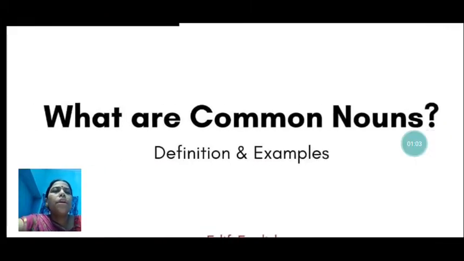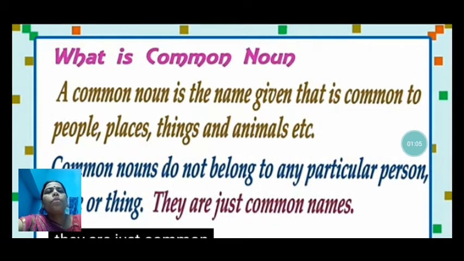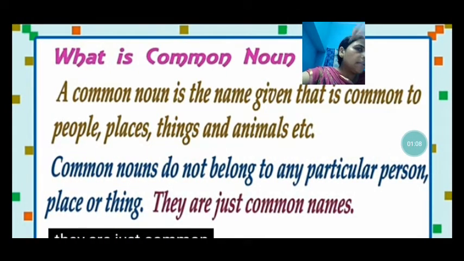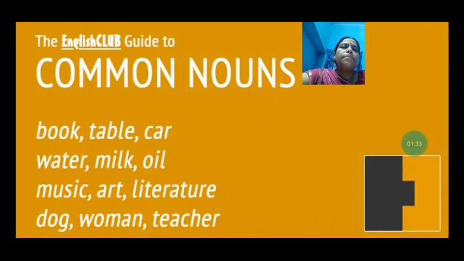Now common nouns today. What are common nouns? A common noun is the name that is given in common to people, places, and things and animals. Anything which has been given a common name, that is called a common noun. So it does not belong to any particular person, place, or thing. They are just the common names. Like, see with example like book, table, car, water, milk, oil, music, art, literature, dog, woman, teacher.